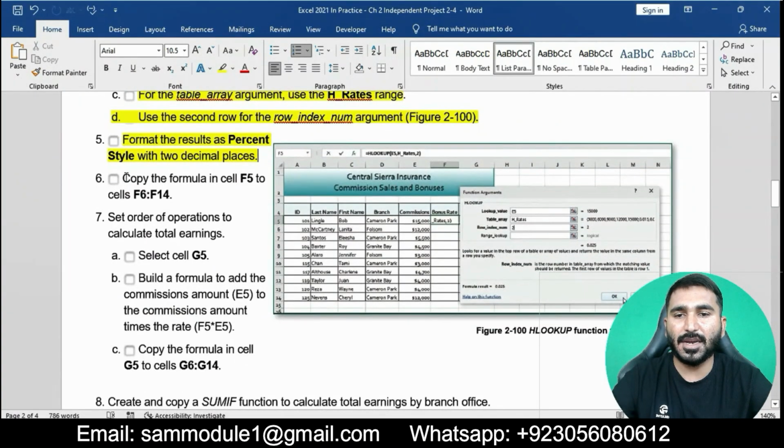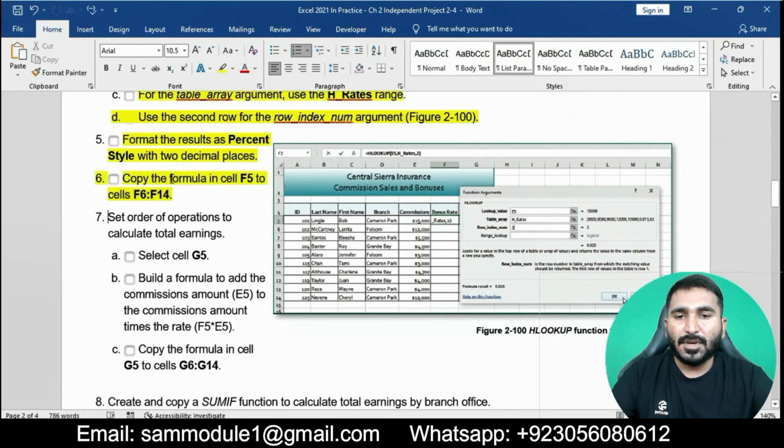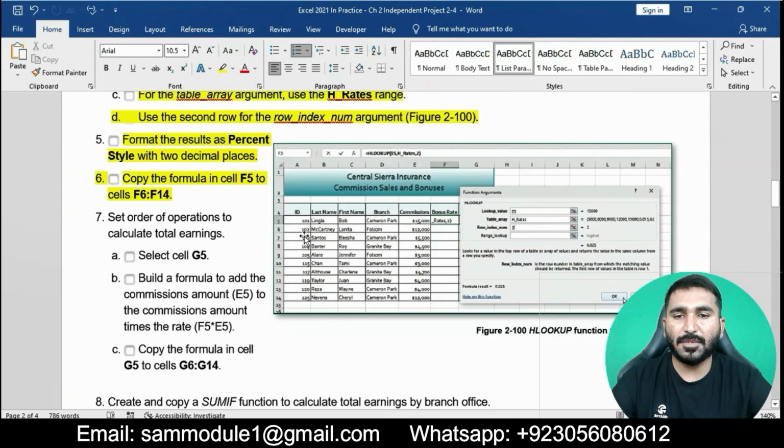Question number 6 is to copy the formula in cell F5 to cells F6 to F14. We will go to the Excel workbook, click on cell F5, copy the formula, and paste it into cells F6 to F14. Use the fill handle through F14. This is good. Now moving on, the next question is question number 7.